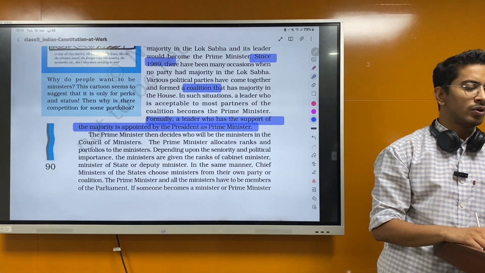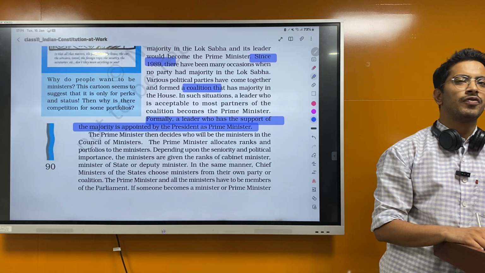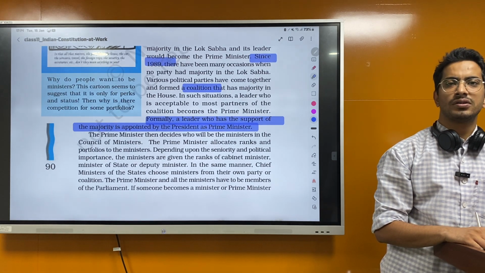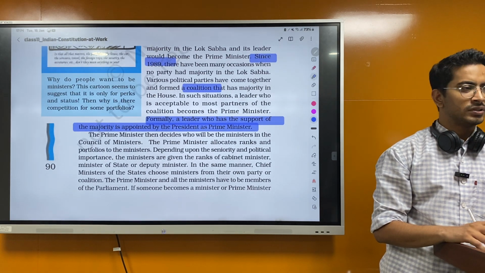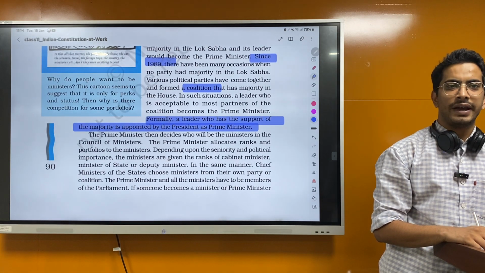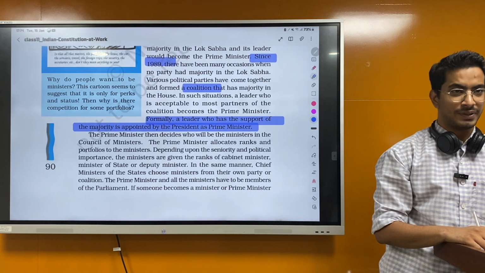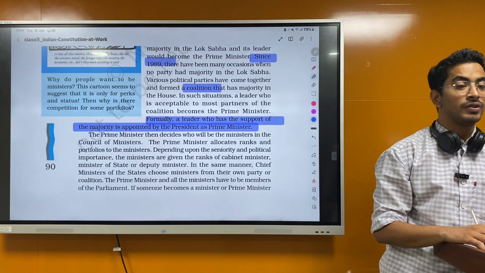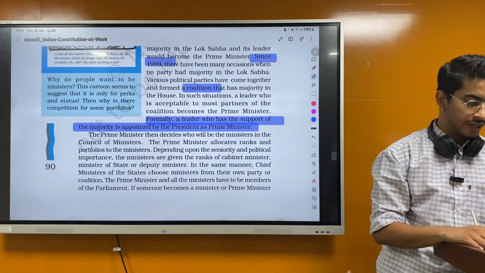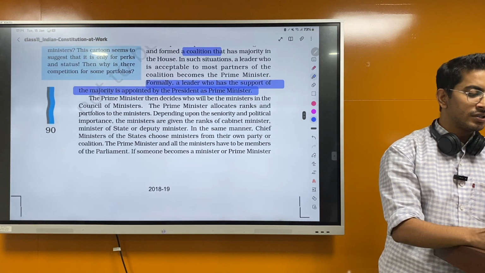Yeah, it usually chooses the party and it depends on the proportion. But which type of proportional representation do we use? Single transferable vote, STV. And for whom do we use this? Rajya Sabha, President, Vice President, Vidhan Parishad. Yeah, right. Okay. The Prime Minister then decides who will be the ministers in the Council of Ministers.